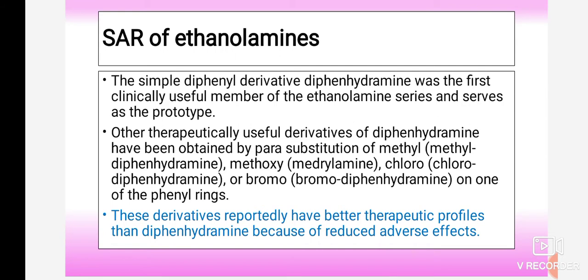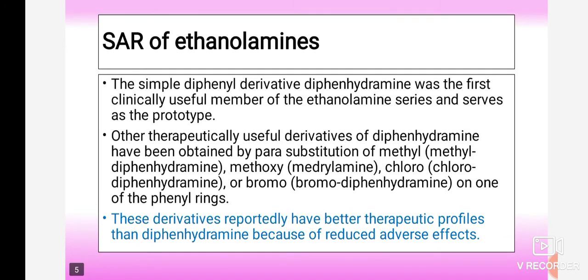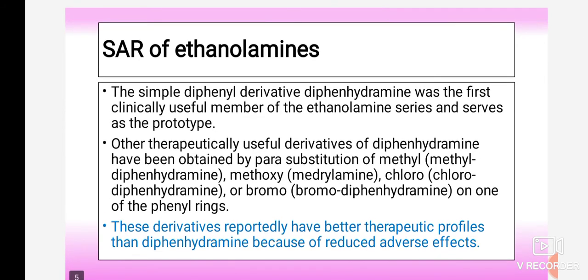The simple diphenyl derivative, that is diphenhydramine, was the first clinically useful member of the ethanolamine series and served as a prototype. We have seen that it contains a diaryl system, meaning it contains two rings. If those two rings are phenyl rings, R1 and R2 may be the same or sometimes different.